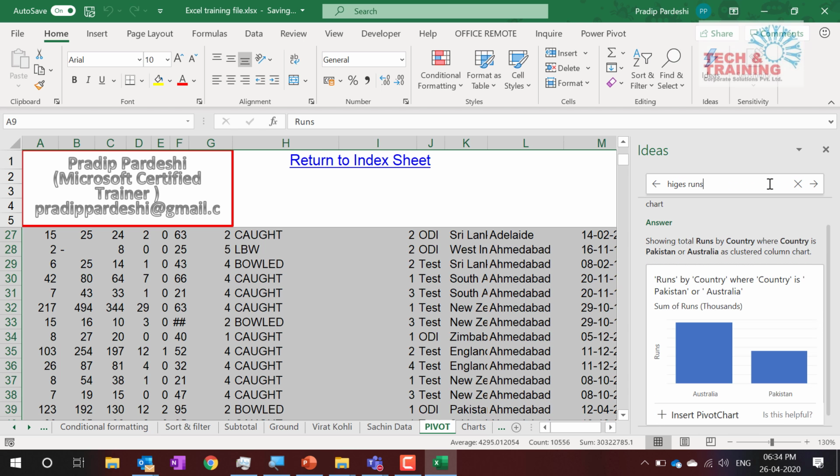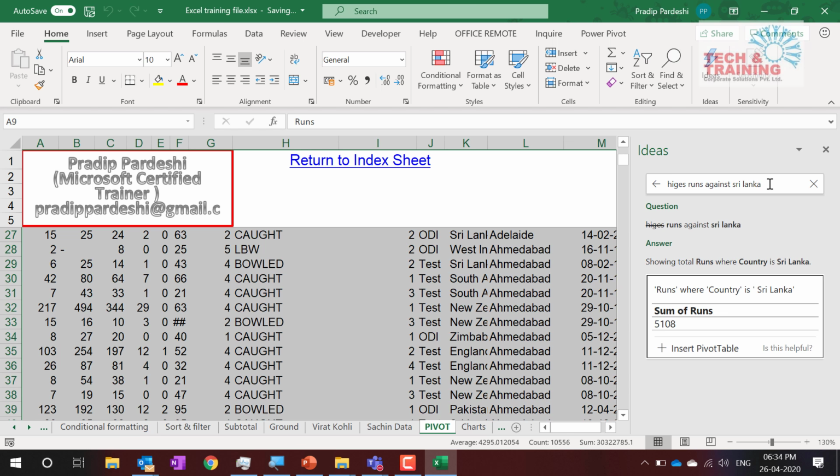Now, highest runs against Sri Lanka. It is 203, the highest runs that he has scored against Sri Lanka. So likewise friends, you can even ask questions in your Ideas section and it throws the answers. This way you've got a lot of things that you can do.